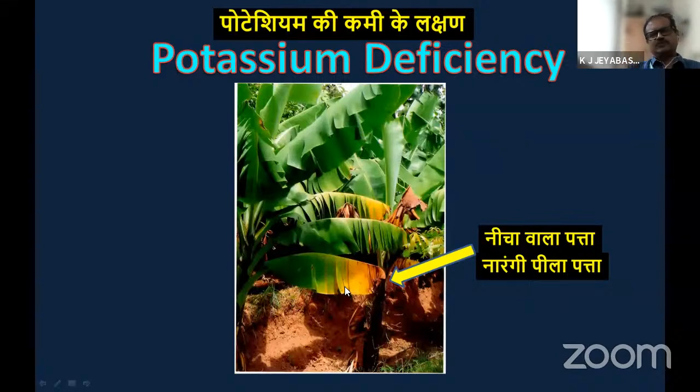Mostly this type of symptom occurs in sandy soil, because when you apply potassium, the sandy soil is not able to hold the potassium you are applying in the root zone. Due to heavy flooding or heavy rainfall, leaching loss will be there. Potassium may not be available to the plant, and this type of symptom will be generated.